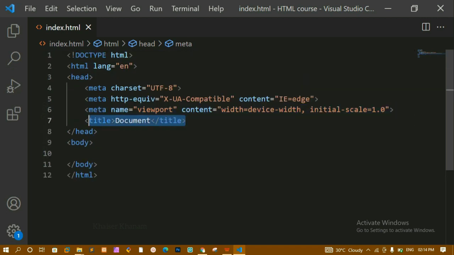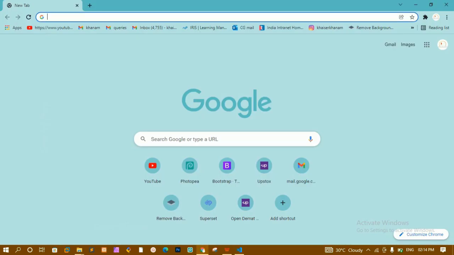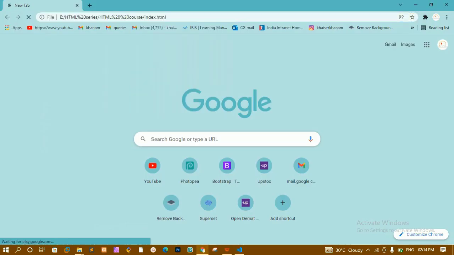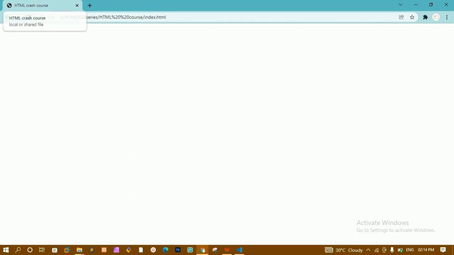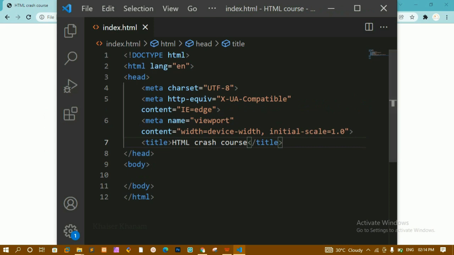Here I have the title. Title is nothing but whatever appears inside the tab. Now here I am just going to write HTML crash course. I'll save this, and I'll just copy this path. As of now I am not going to use live server. I'll just paste the path here. Now you can see inside this title I have this HTML crash course.